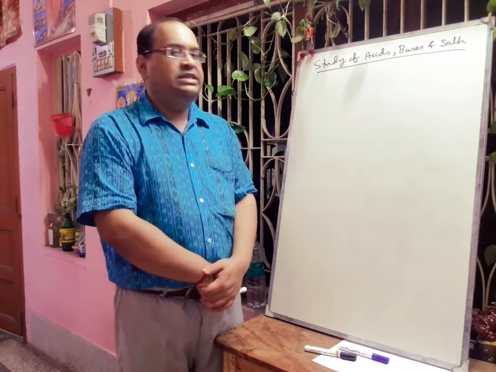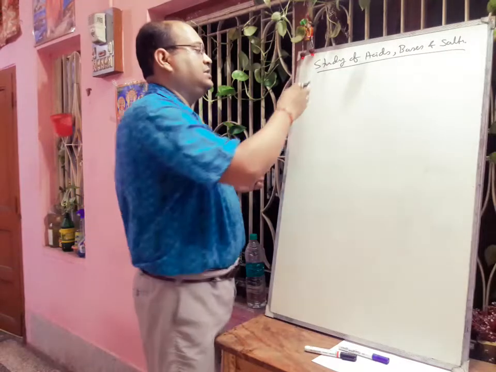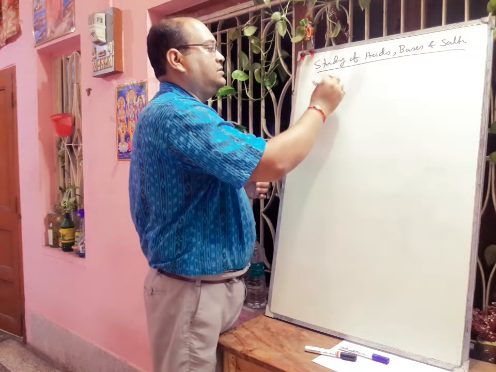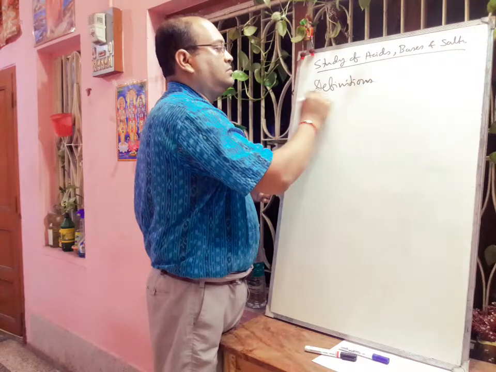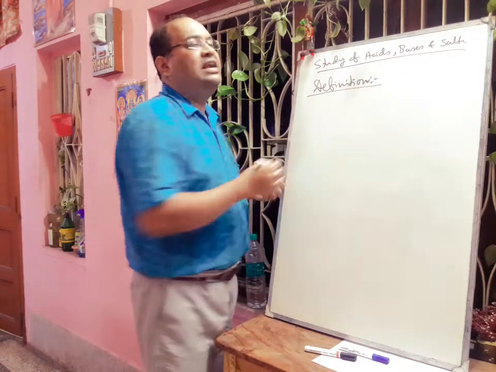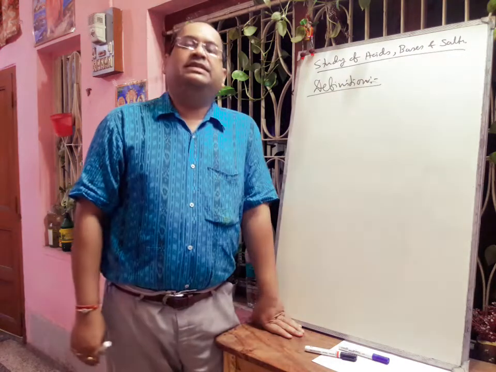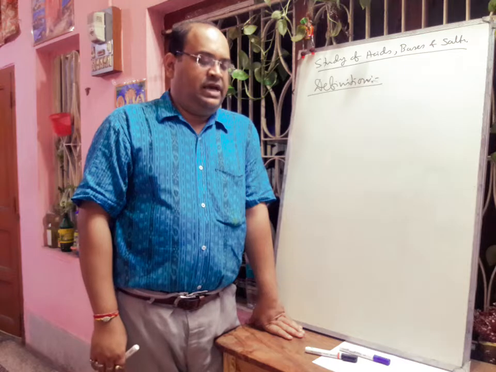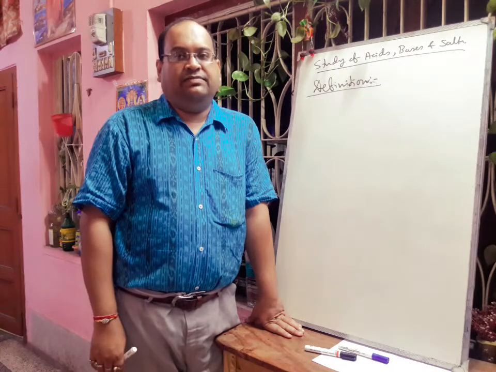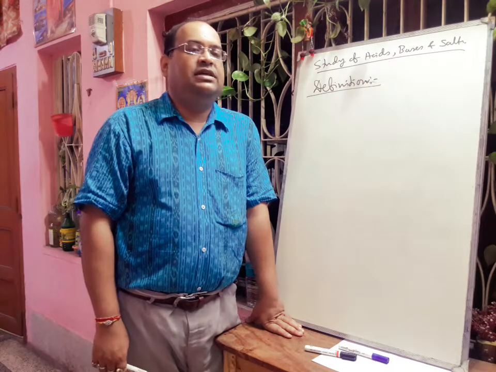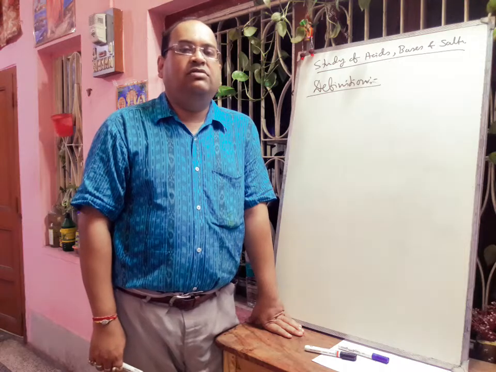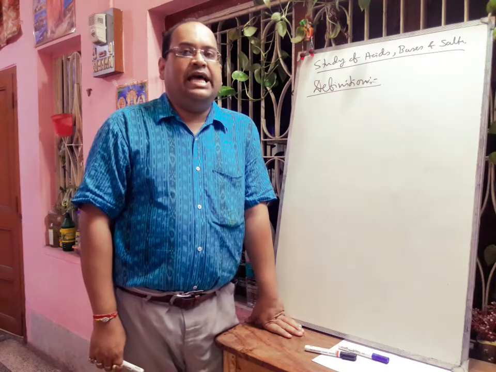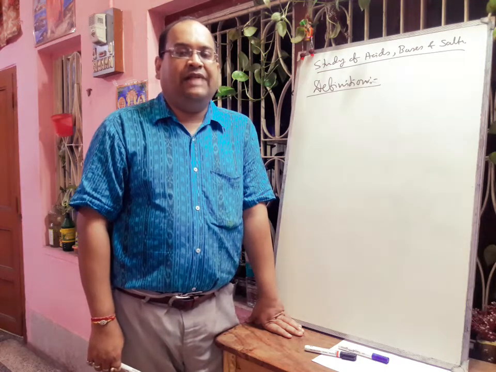Now we will discuss the definitions of acids. Different types of definitions, actually different types of concepts, are there for acids. The first concept that is given in your book and syllabus is the Arrhenius concept. According to the Arrhenius concept, an acid is a substance that produces hydronium ion when dissolved in water.